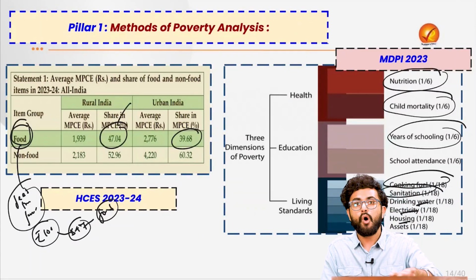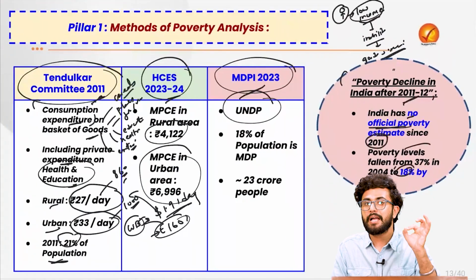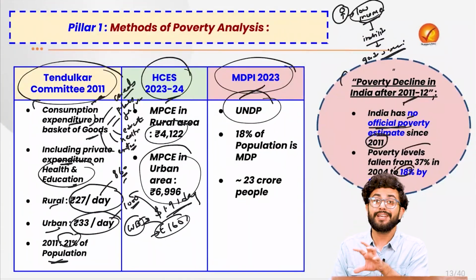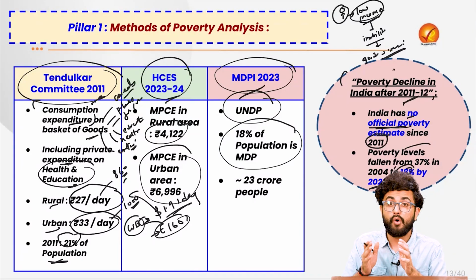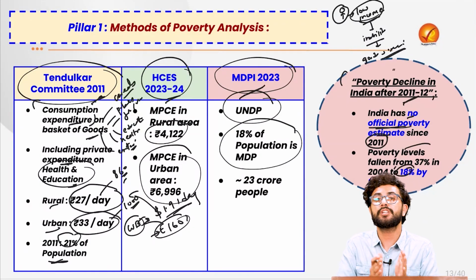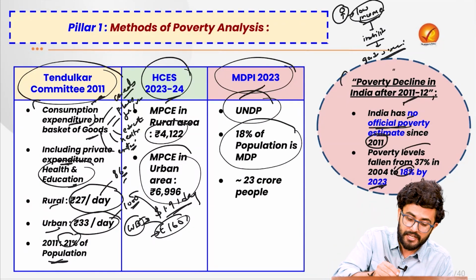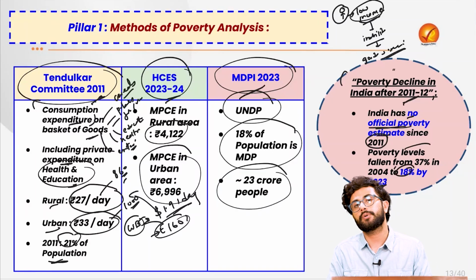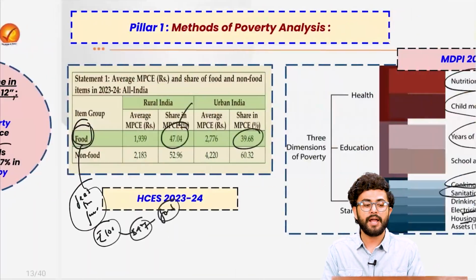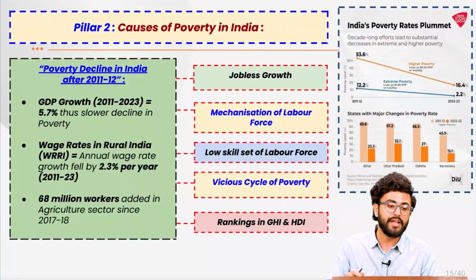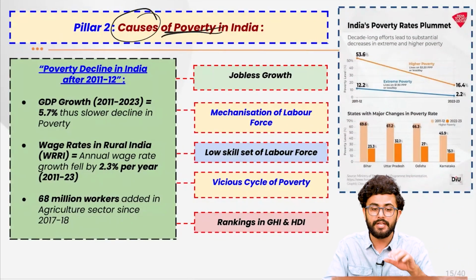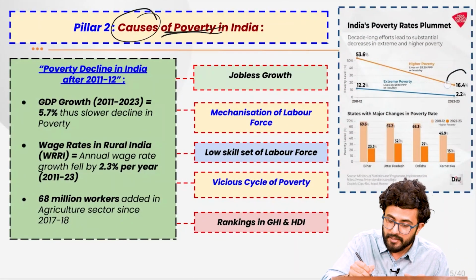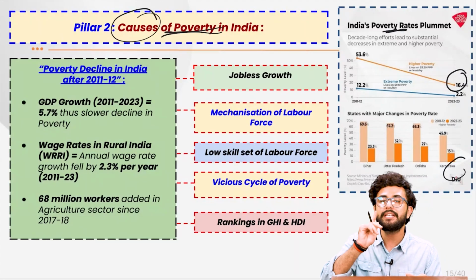So when we compare all of that, as per the Multidimensional Poverty Index of 2023, India's 18% of the population in the year of 2023 was falling as a multi-dimensionally poor population, that basically comprised 23 crore people. The question which shall come in our mind is that even in the year of 2025, what are the causes of such persisting poverty in our country despite the various estimates of the declining poverty rates?